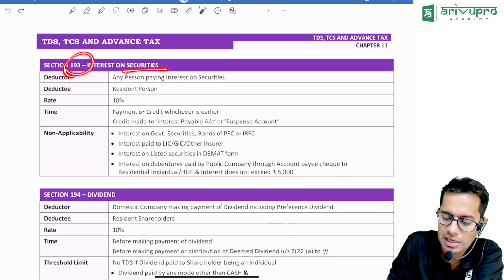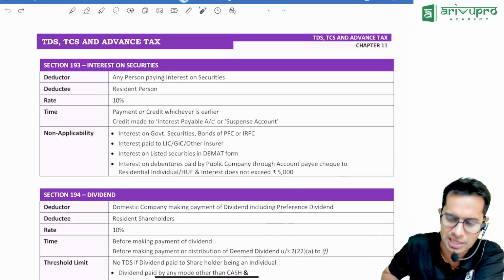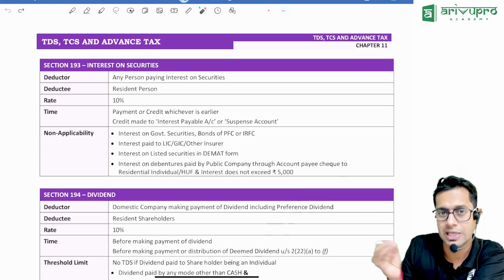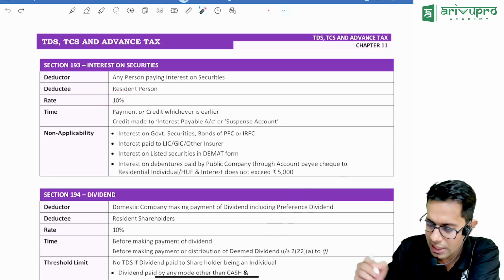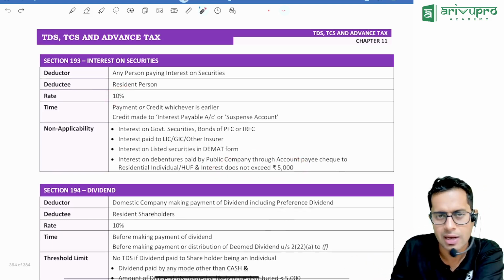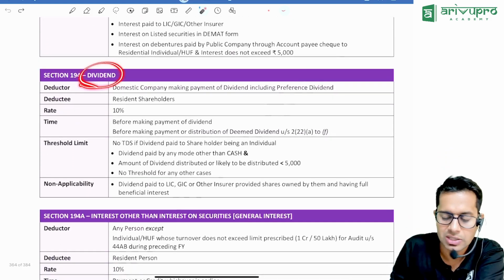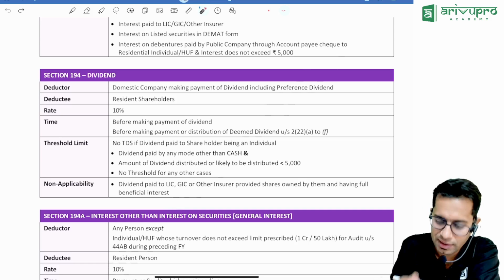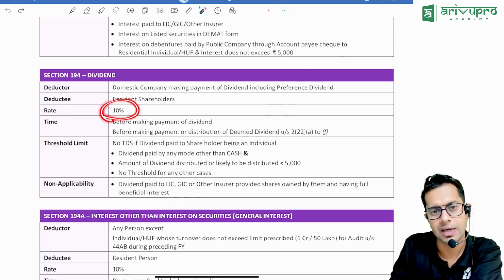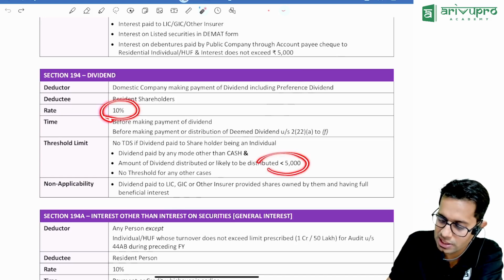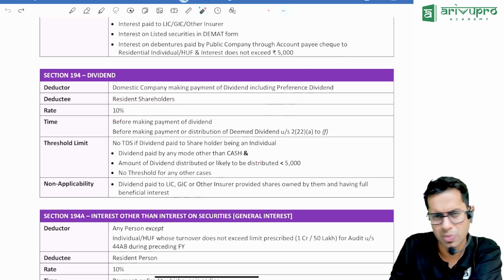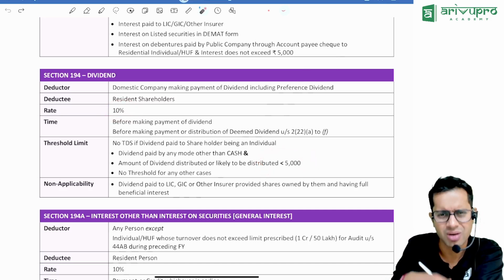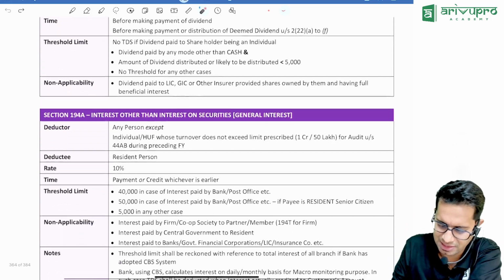Then 193, interest on securities. If you have invested money in any securities, the person who is giving you interest should deduct the TDS at 10%. TDS will not be deducted if the interest is not more than 5,000 rupees. Then TDS on dividend, 194. Company who is giving dividend should deduct the TDS at 10%. If the dividend amount is less than 5,000 rupees, normally no TDS is required to be deducted, but normally every company will deduct TDS irrespective of the limit.